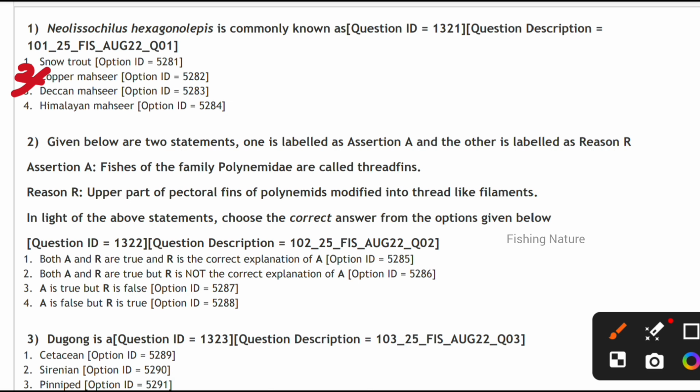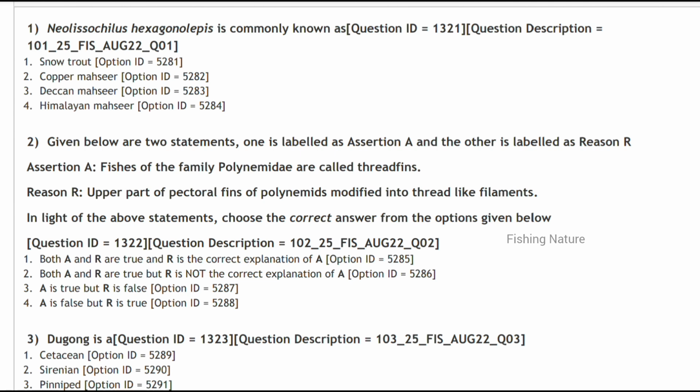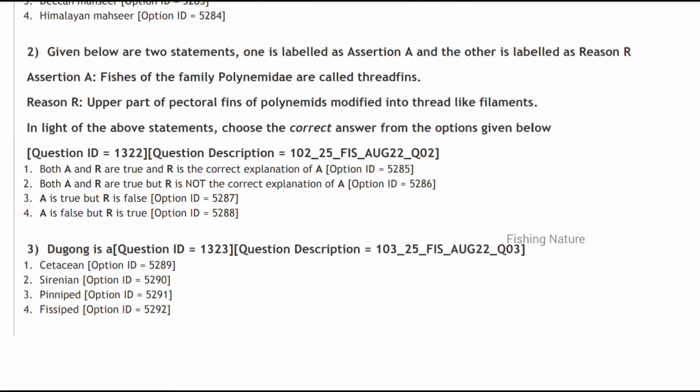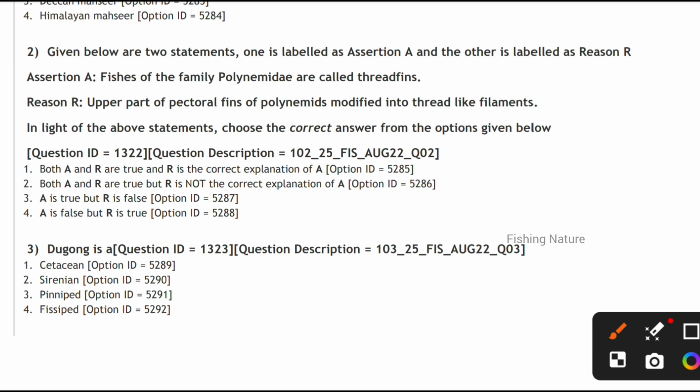Next, given below are two statements. One is labeled assertion A and another is reason R. Assertion A is the fishes of the family Polynemidae are called threadfins, and the upper part of the pectoral fin of polynemids is modified into thread-like filaments. Option A is correct, but option B is wrong. So it is option 3. A is true and R is false.